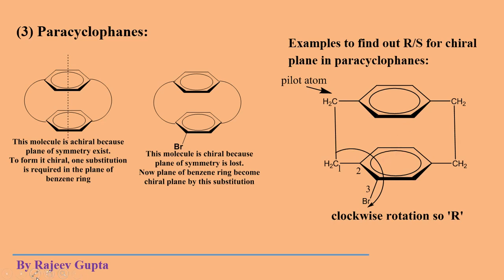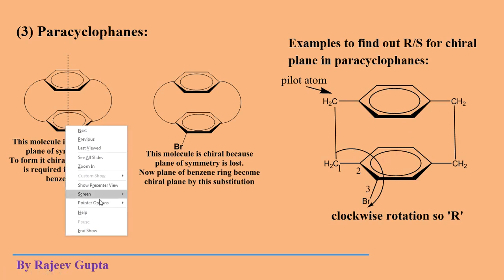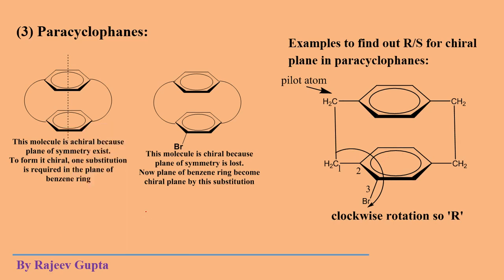You can imagine, suppose bromine is present at this position, and a bromine is present at this position.